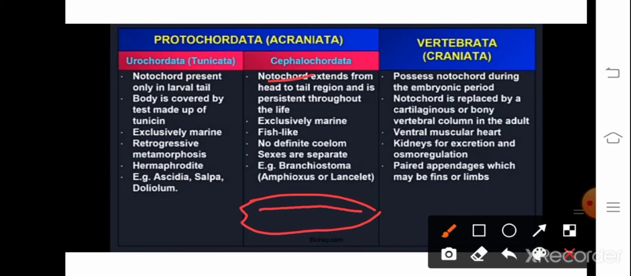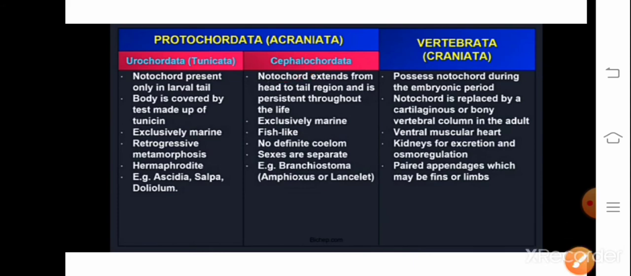So next, third one is subphylum Vertebrata. The characteristic features of subphylum Vertebrata are, here it possesses notochord during the embryonic period. In the first one, it was present during the larval stage.